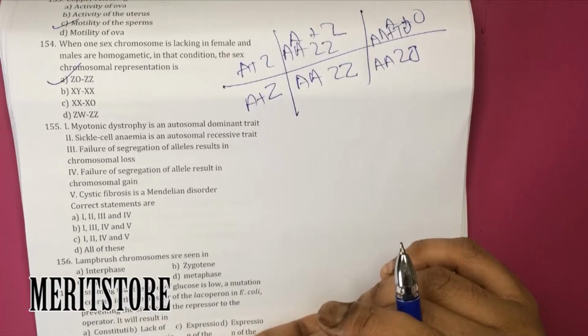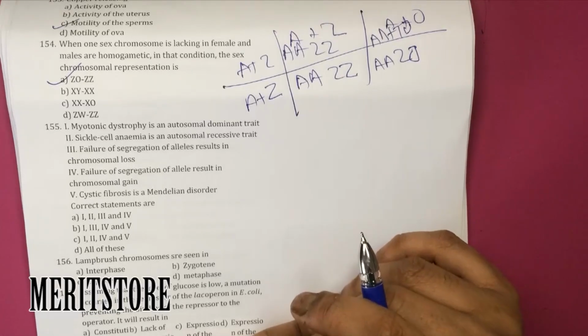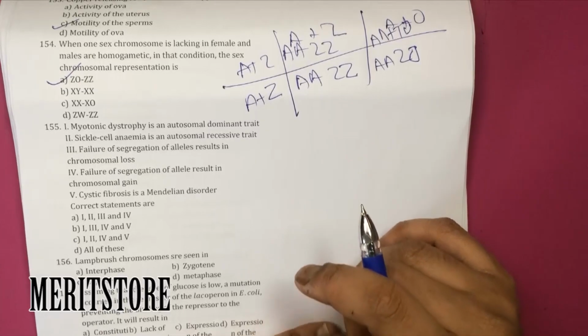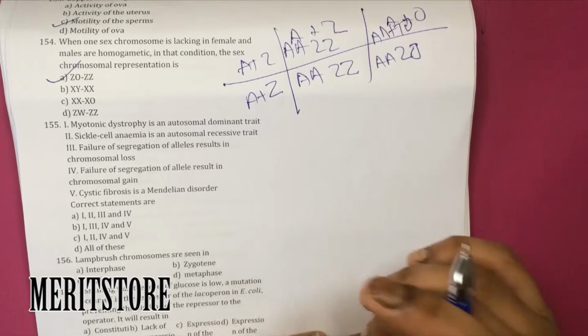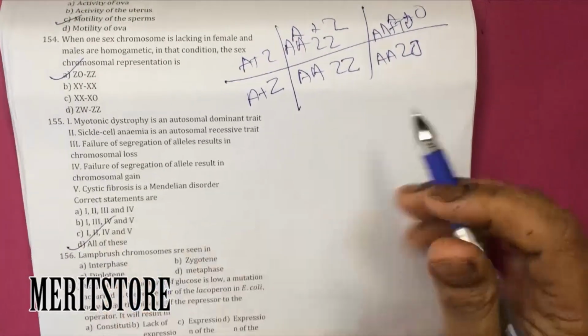Failure of segregation of alleles results in chromosomal loss. Failure of segregation of alleles results in chromosomal gain. Cystic fibrosis is a Mendelian disorder. Now, of the given options, all options are true and hence all of these.